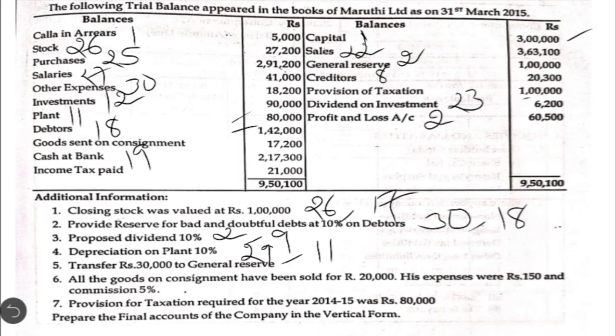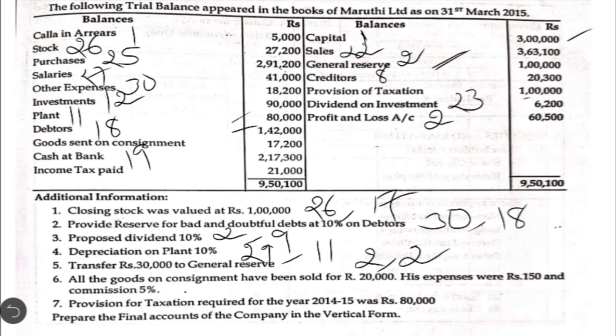Transfer rupees 30,000 to the general reserve. So here it is appropriation of profit as well as to the old reserve which is given in the trial balance. We have to add this amount. So both the times it is to be shown in note number 2, that is reserves and surplus.